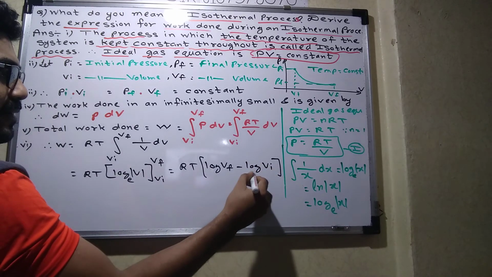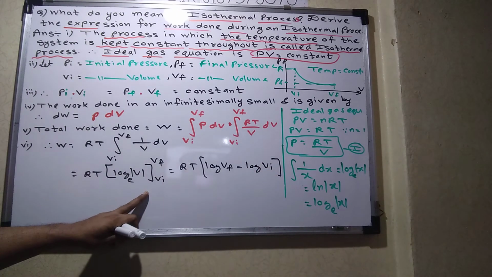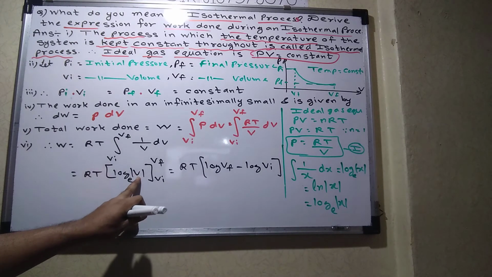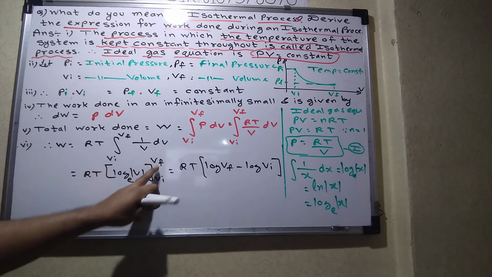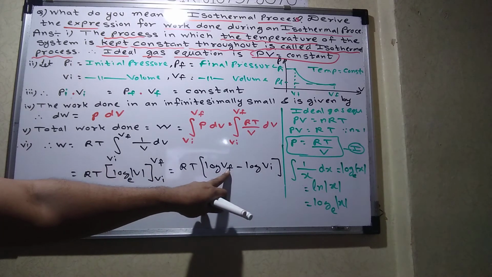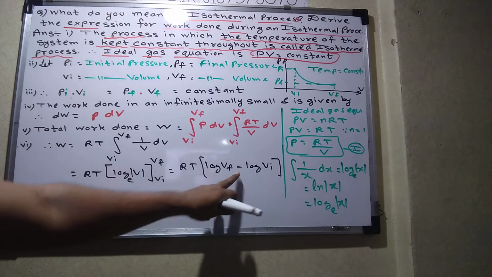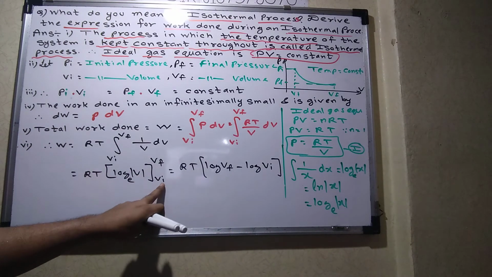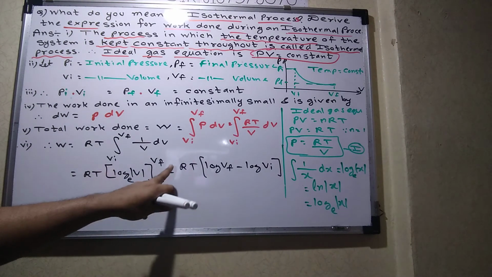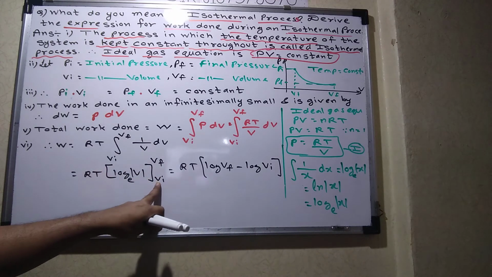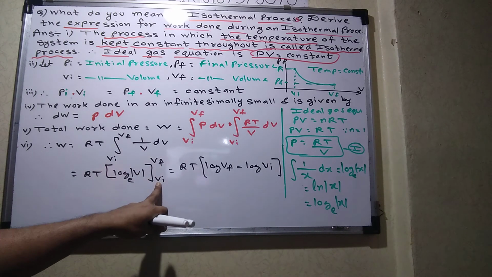So students, this part is what you have to do in definite integration. After integration, you have to replace V by the upper limit. So in place of V I wrote Vf. Then you have to put minus compulsorily. That is the rule of definite integration. And then again you have to replace V by Vi. So first the upper limit, then minus, and then put the lower limit in place of the variable. That is the rule of definite integration.